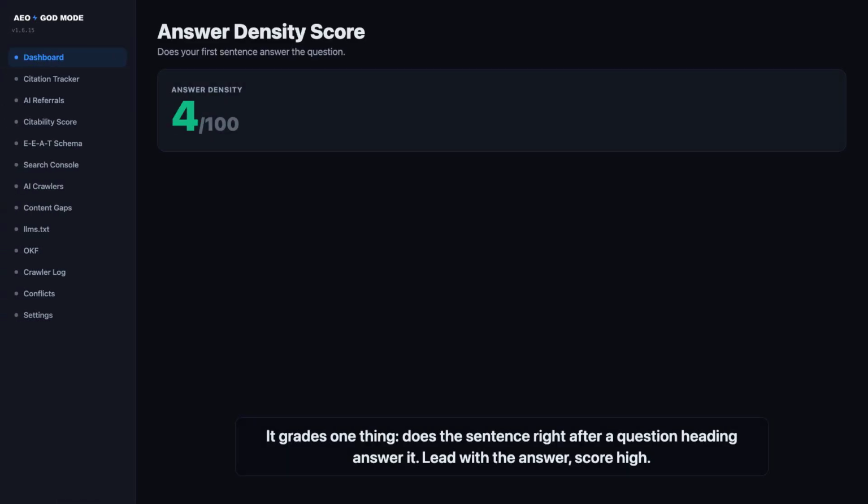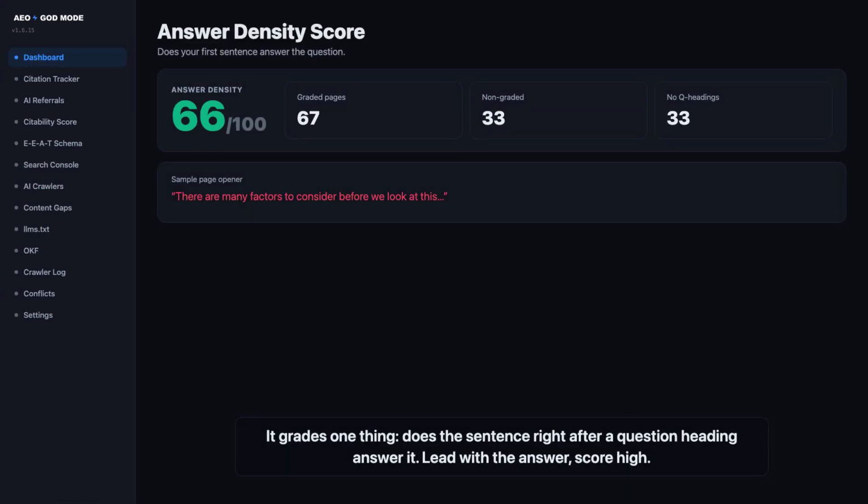Here's what it grades. For every page with a question-shaped heading, it checks one thing. Does the very next sentence answer the question directly? Lead with the answer and the page scores high. Bury it under setup and the score drops. It only grades informational pages with real question headings, so the number means something. Pages without question headings are counted separately, not penalized.